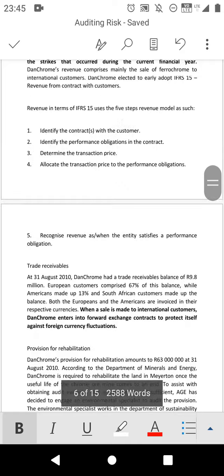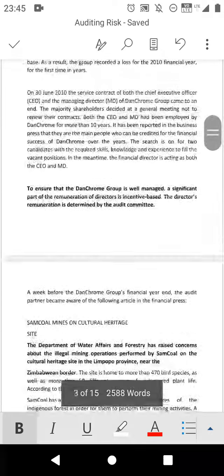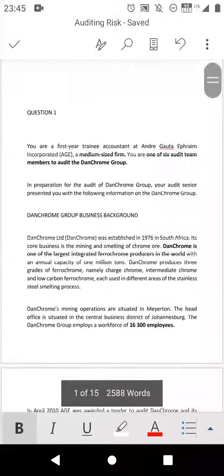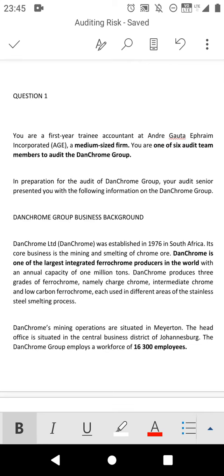Let's go to the scenario. This scenario is very long and I can't read everything, so let's go through it. Question 1, they said you are a first year trainee accountant at Andre Gauta Phrase Incorporated, which is a medium-sized firm.